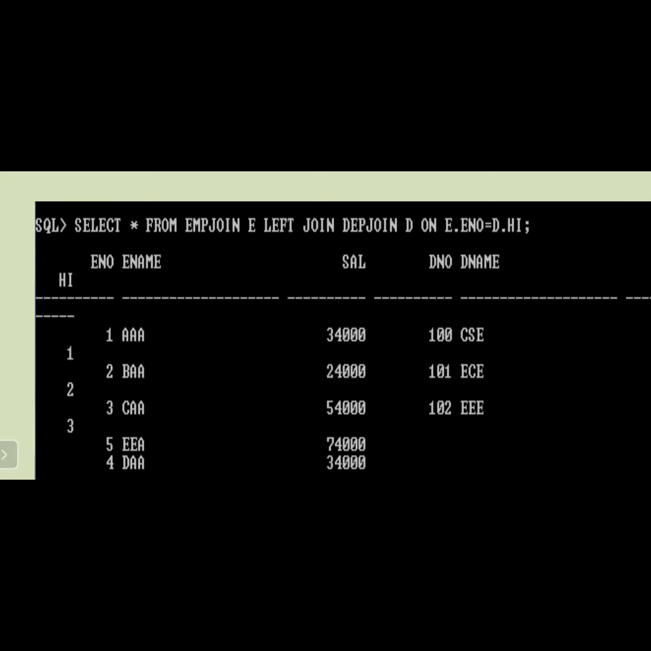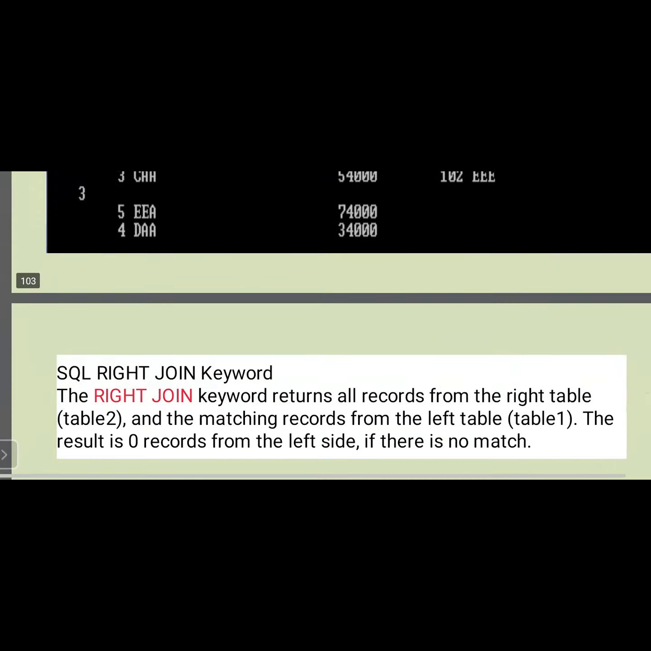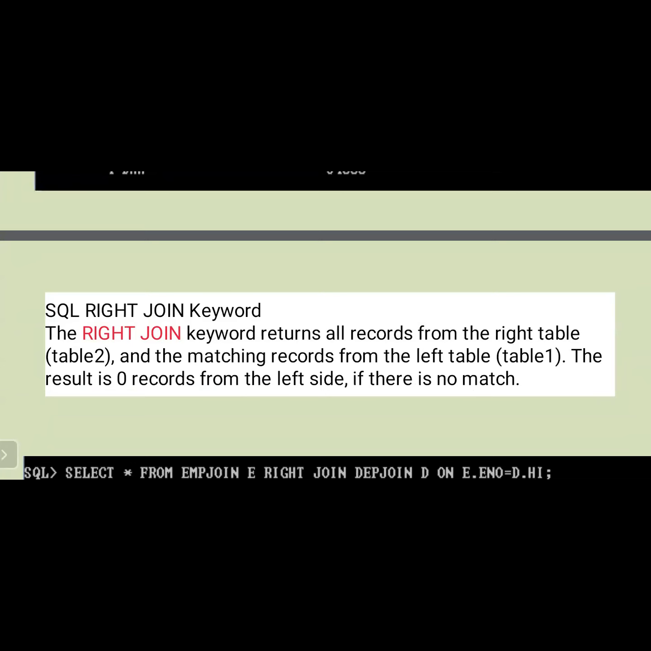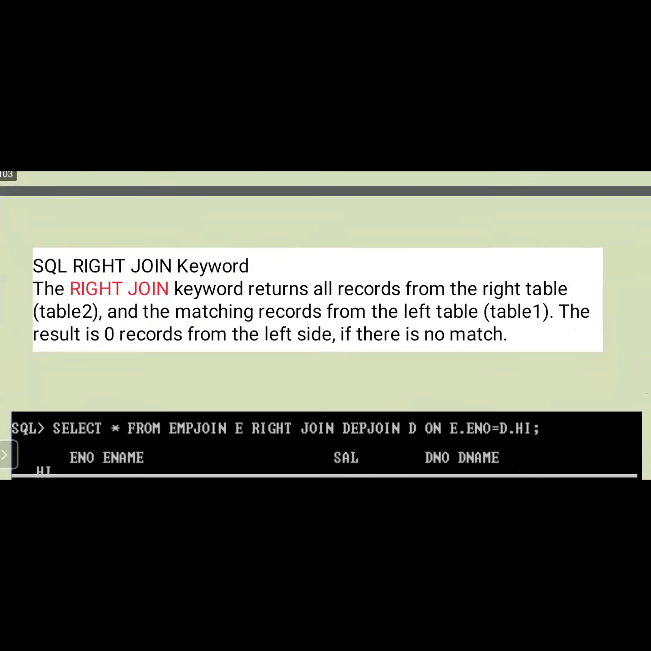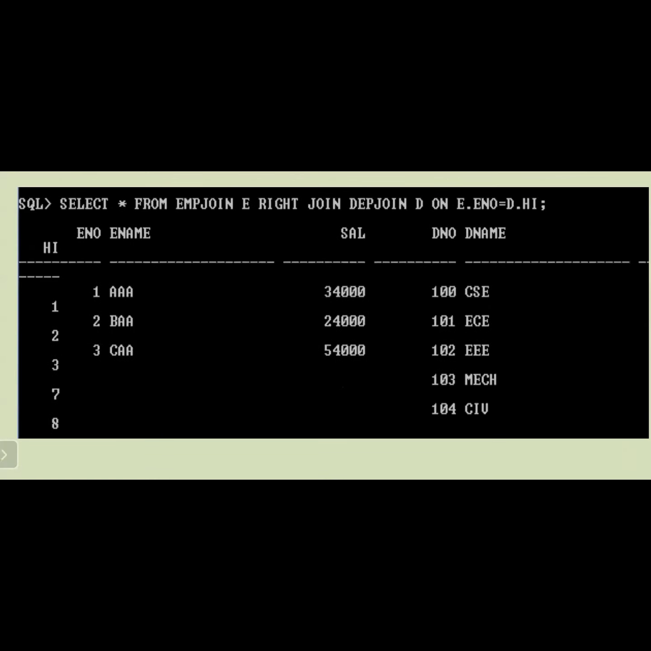Okay. Now the same thing is used in the right join also. Right join displays the right side relation tuples totally, but the left side relation tuples are also displayed, only those which are matched with the right side. The right join keyword returns all records from the right table, and only the matched records from the left side. Now if you see here, I just replaced left with right.